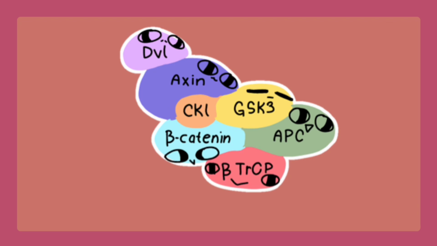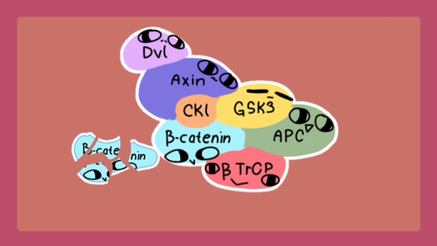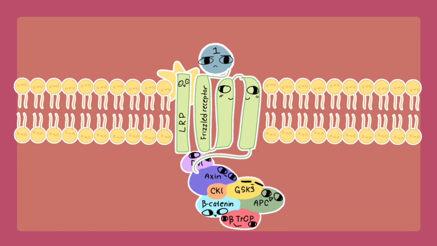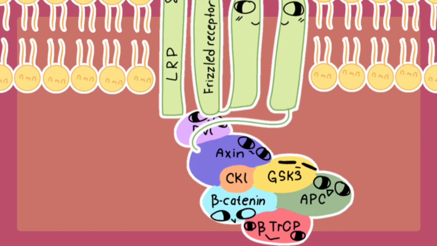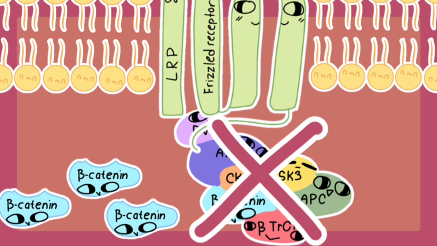Before WNT proteins are bonded, a complex of molecules such as beta-catenin, APC, beta-TRCP, GSK3, CKI, axin, and DVL, also known as the destruction complex, phosphorylates beta-catenin, which ultimately decreases beta-catenin levels in the cell. When WNT ligands bond to the frizzled receptor, it phosphorylates LRP, which connects to this destruction complex between the frizzled receptor and LRP. When DVL binds to LRP, it inhibits the destruction complex from activating, preventing beta-catenin from being phosphorylated, and increases beta-catenin levels in the cell.